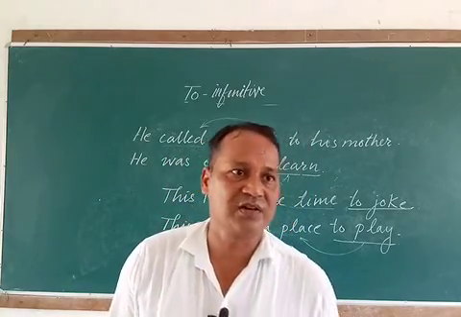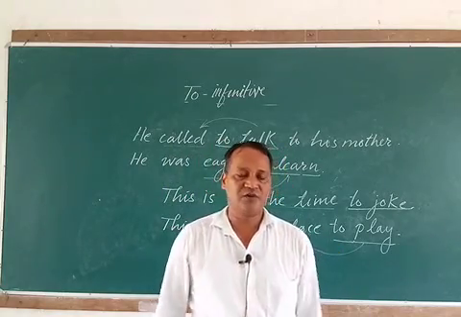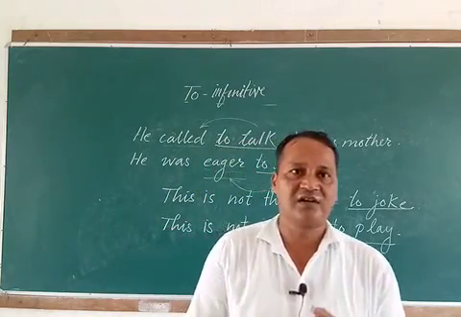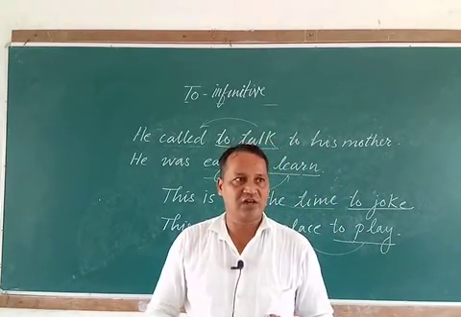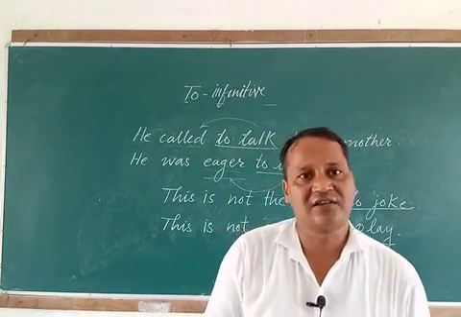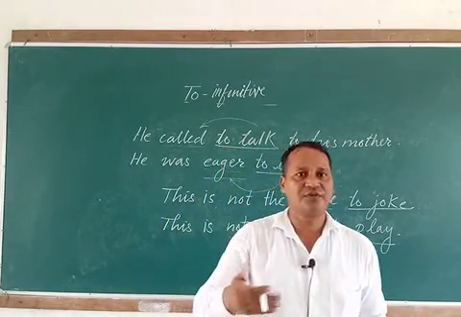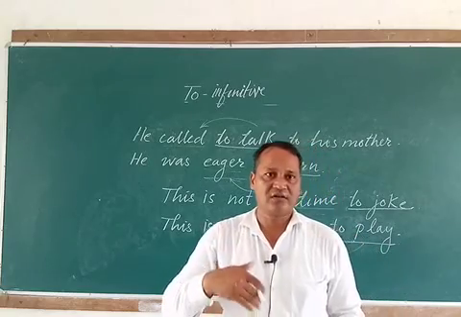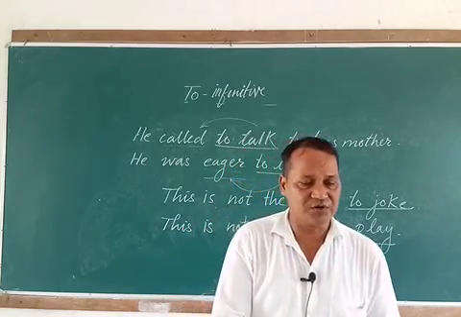So these are the functions of to infinitive in the sentence. I am repeating once again. To infinitive can function like subject in the sentence. To infinitive can function like object of a transitive verb or direct object if the verb has two objects.